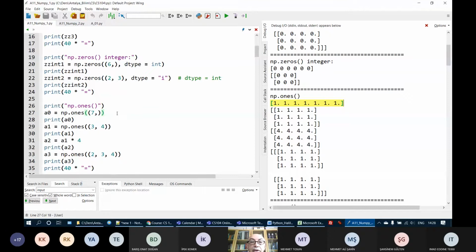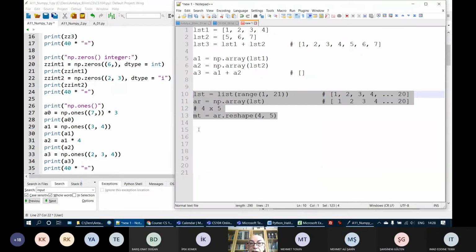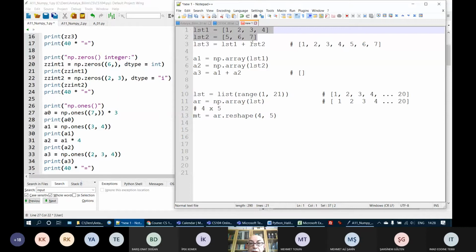If I want to have all, for example, threes, what I do is create an array which contains ones and multiply each element by 3. Multiplication or addition just applies to every element in a NumPy array. But if you have a list, when you add 2 lists, what happens? It appends the elements of one list to the end of the other list.